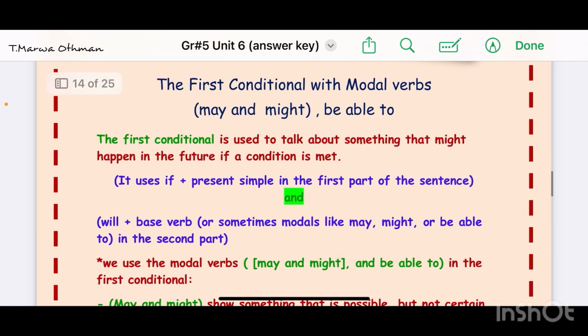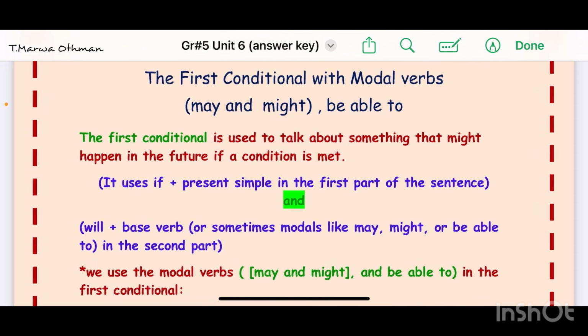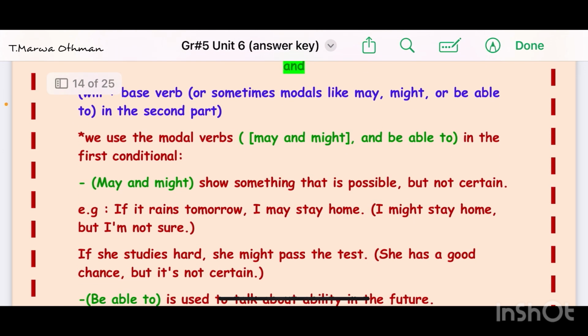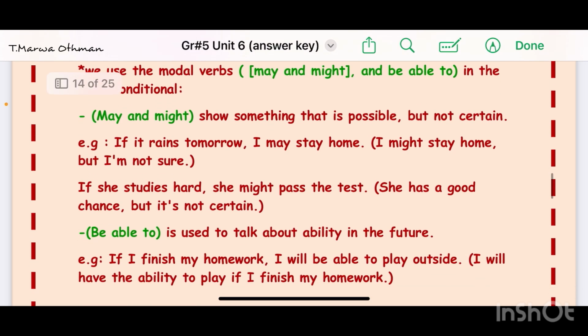Before we start, we want to know what we mean by first conditional. First conditional is used to talk about something that might happen in the future, but only if the condition is met. So, if the condition is met, the action is going to happen. Let's start with may and might. Then we're going to talk about be able to.